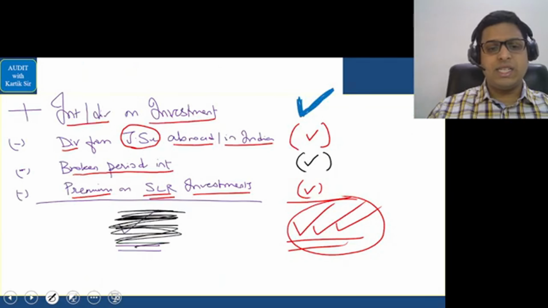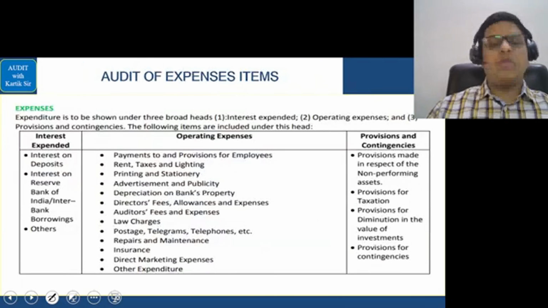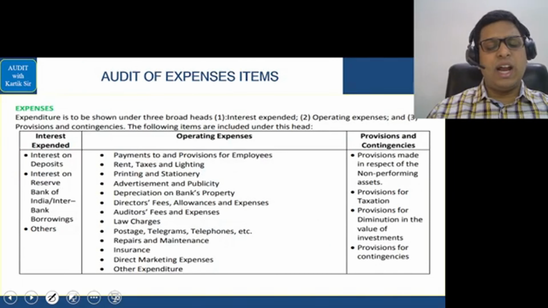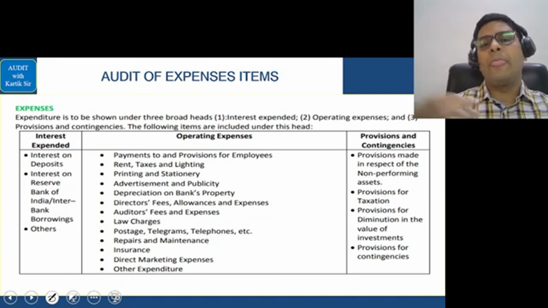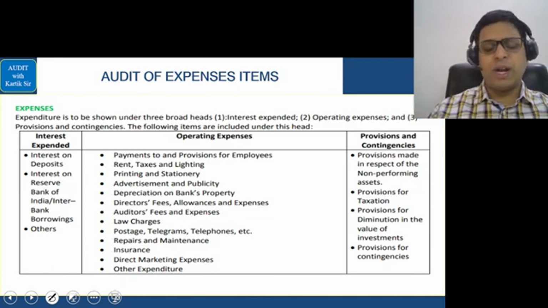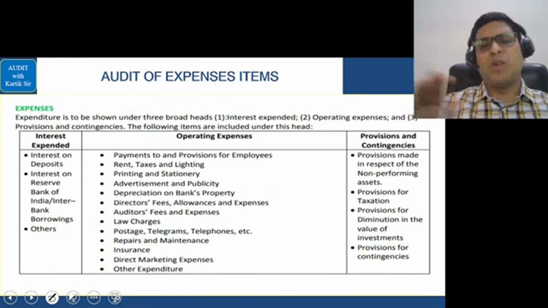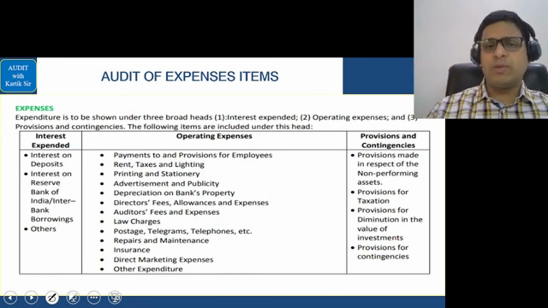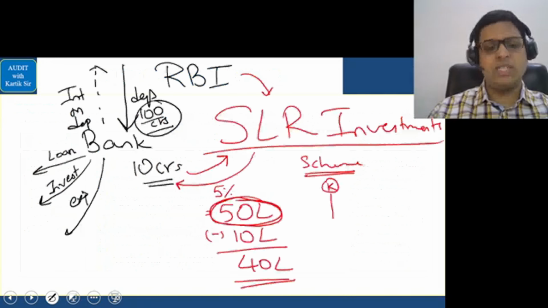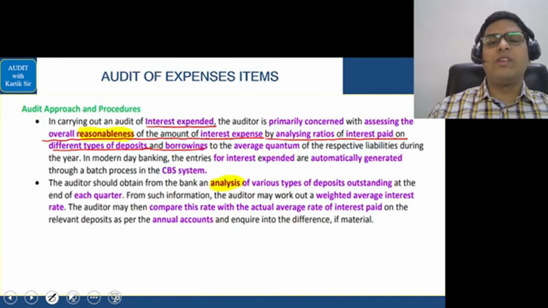Let's go further. Let's see this. Now we enter the expenses area. So now we did advances. We have now done a revenue item. Now we are doing the expenses part. And I'll divide the audit of banks into two parts. We'll do revision part 1 and revision part 2. So we are now doing the expenses part, which is the last part of your revision part 1. So let's see this. Now in this case, we first saw an answer.